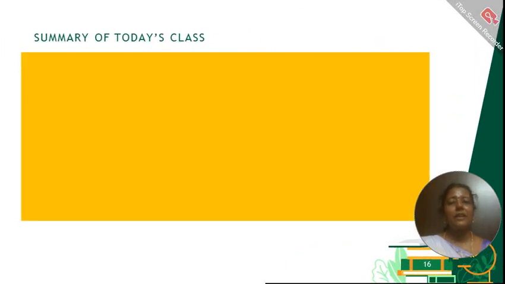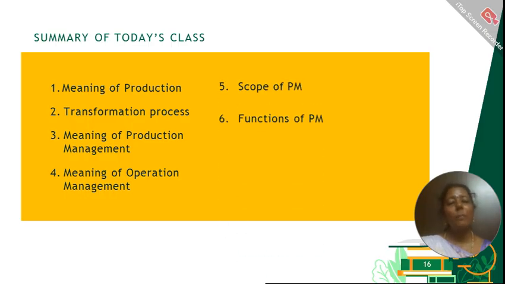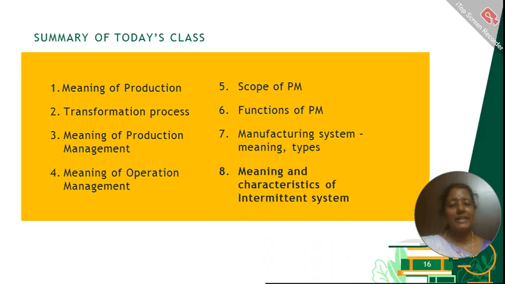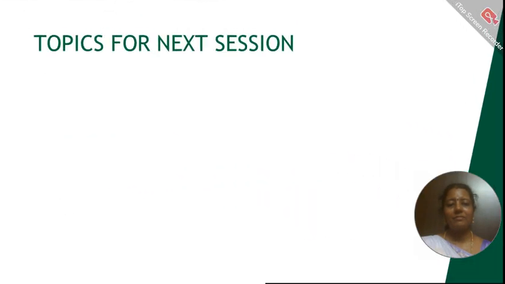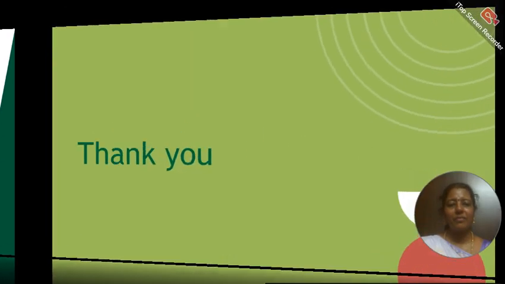Let us see the summary of today's class, whatever we have seen. We saw the meaning of production, transformation process, production management, operations management, scope and functions of production management, and manufacturing system, its meaning and types. Under that, we saw what an intermittent system is and the characteristics of an intermittent system. Topics for the next session will be the meaning, characteristics, merits and demerits of the types of intermittent system, that is, job production and batch production.